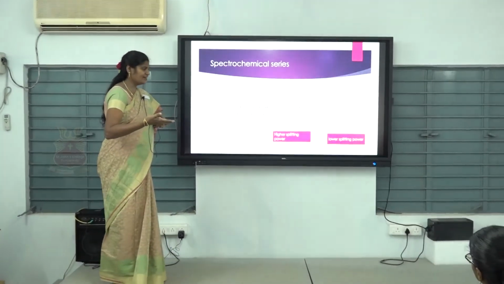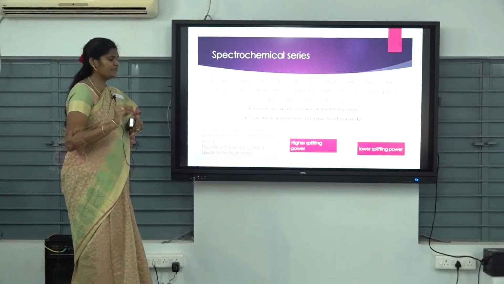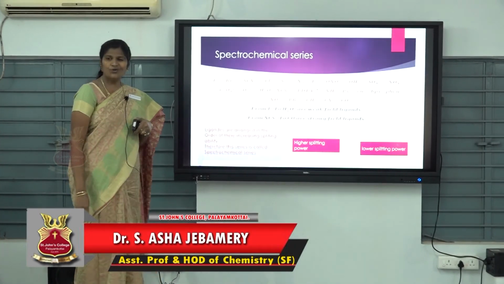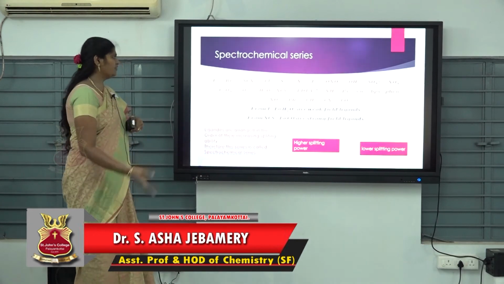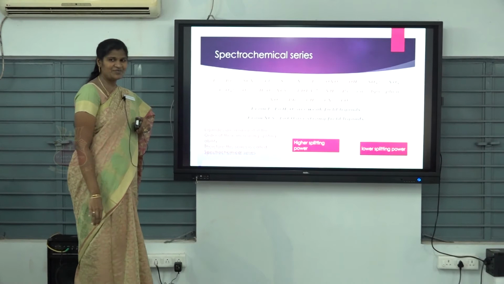Strong field ligands have higher splitting power. Similarly, weak field ligands have lower splitting power. So, from this you yourself can explain and define the spectrochemical series.